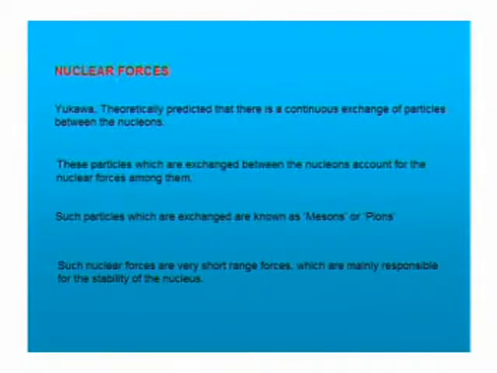He also proposed a name for the particle which is responsible for the exchange between the nucleons. He named it mesons or pions, P-I-O-N-S. Even though these mesons or pions were theoretically predicted by Yukawa without any experimental confirmation, fortunately, 10, 11 or 15 years later, the presence of mesons as well as pi mesons was experimentally confirmed. But these mesons, unlike photons and gravitons, have finite mass and are also charged, but their spin is 0.